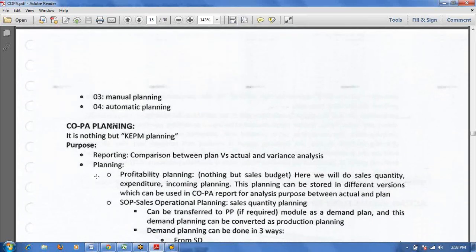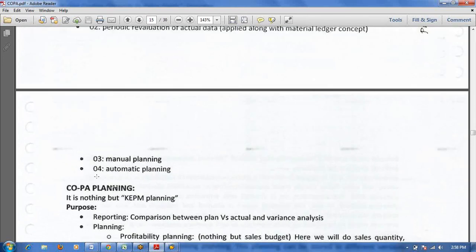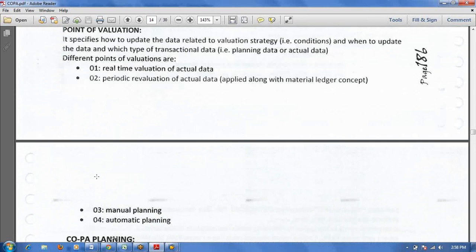What is 04? Automatic planning. Yeah, this is planning related. 3 and 4 are planning related, 01 and 02 are actual related. Most of the time we are using 01 and 04 only. 01 is manual, 04 is periodic valuation. This is 3, 4 planning related, 1 and 2 actual related.